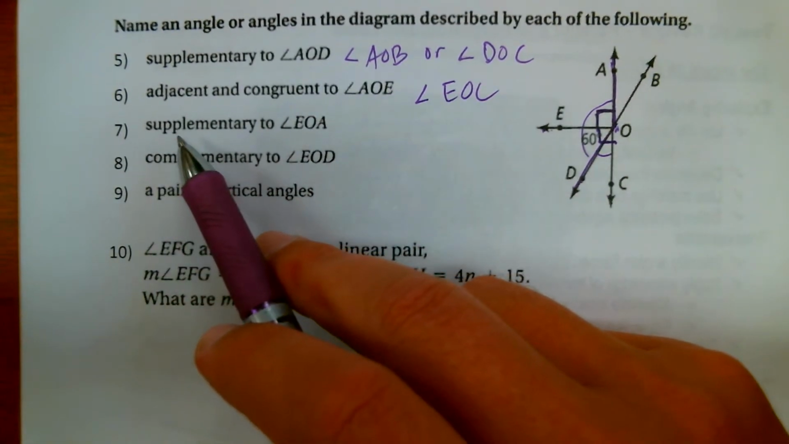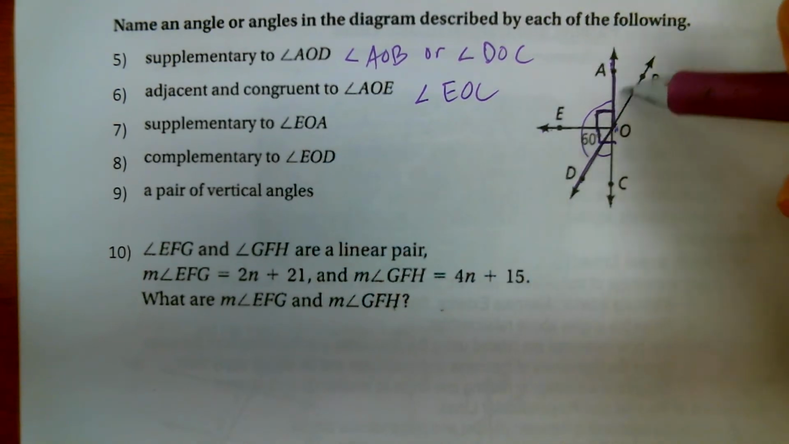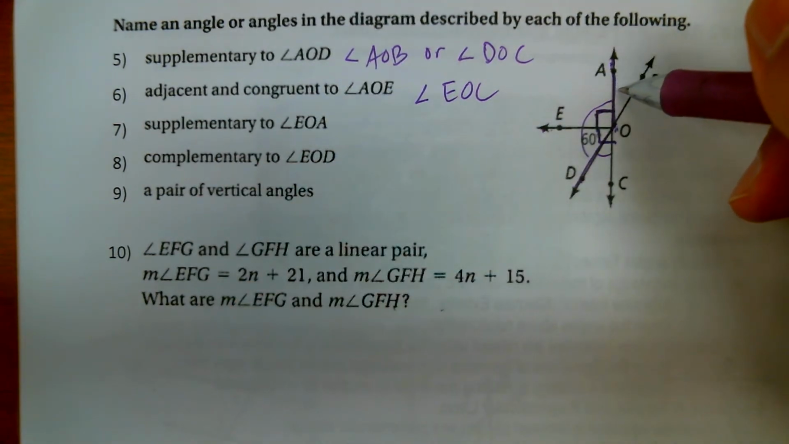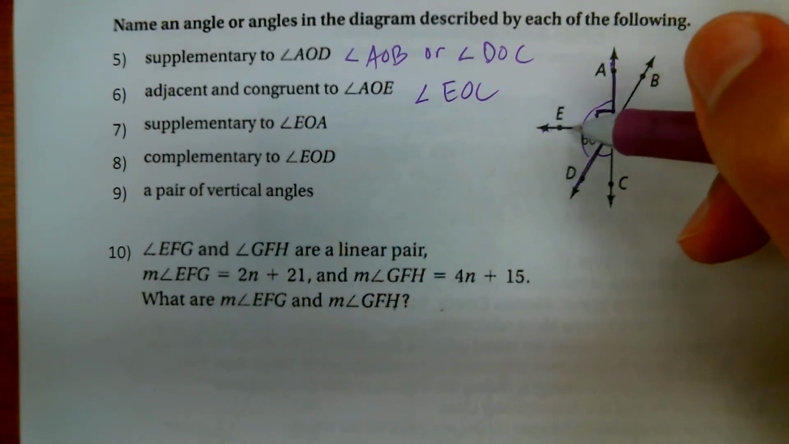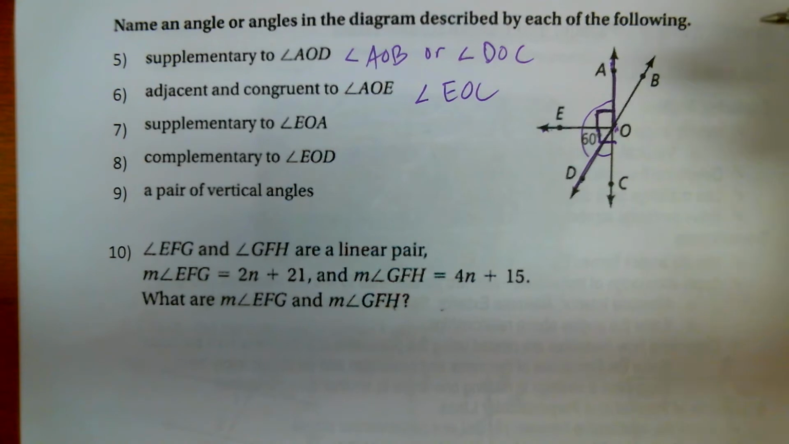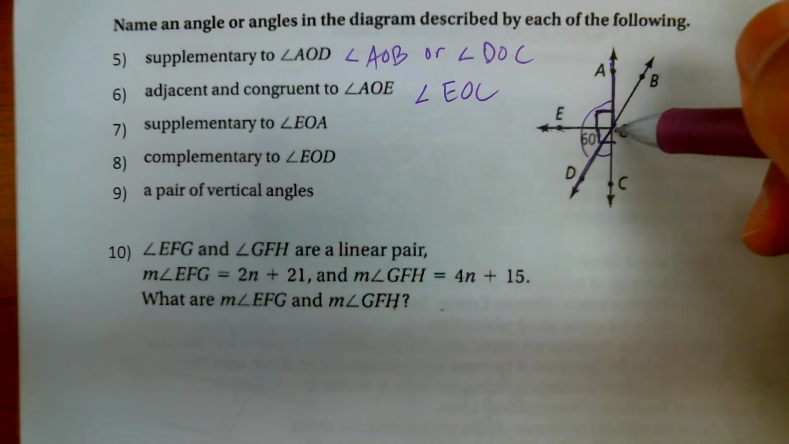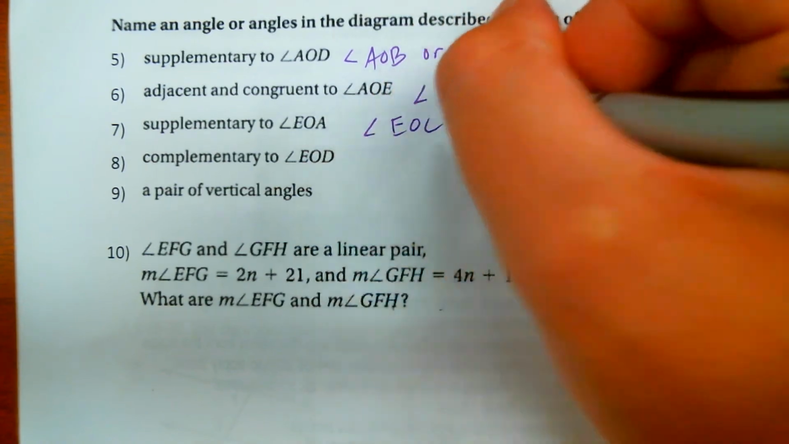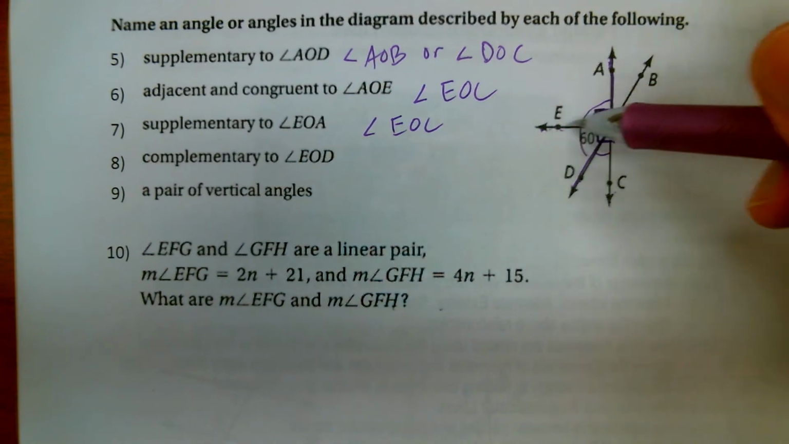Number 7, give me something that's supplementary to EOA. EOA is a 90-degree angle. So if we're supplementary to that, then it's got to add up to 180. Well, 180 minus 90 is another 90. So basically this is asking, give me another angle that's also 90 degrees. Well, that's basically what we just did in number 6, so we're going to get the same answer. Angle EOC, this angle here, would be supplementary to EOA because they're both 90. They both add up to 180 degrees. So angle EOC is both congruent and supplementary to angle EOA.